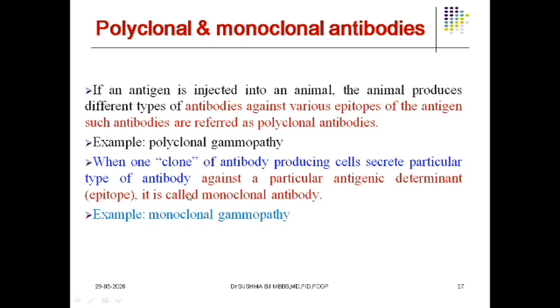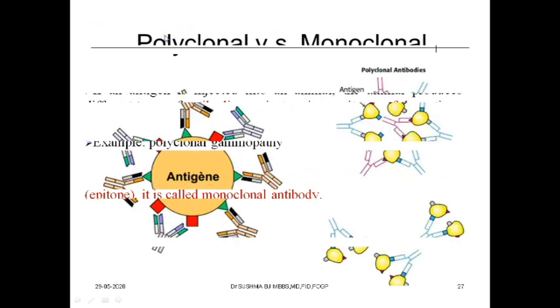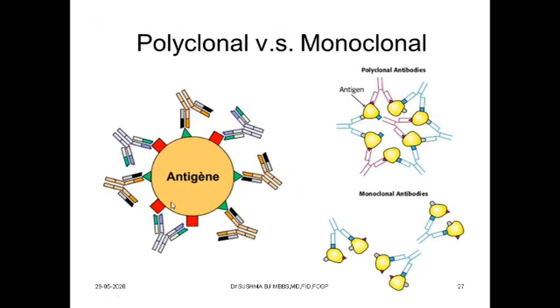Now there is a concept called polyclonal and monoclonal antibodies. Poly means many, mono means single. Look at the structure of this antigen. This is an antigen having many epitopes. You can see the green triangles and red squares. These are different epitopes present on the antigen. If antibodies are produced against different epitopes of the antigen, irrespective of any epitope, and bind, they are called polyclonal.